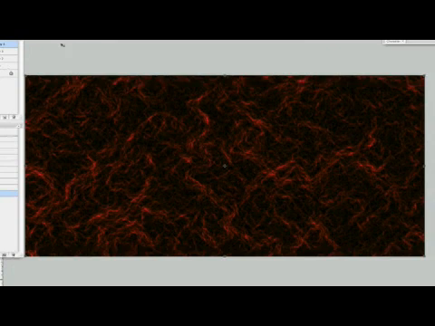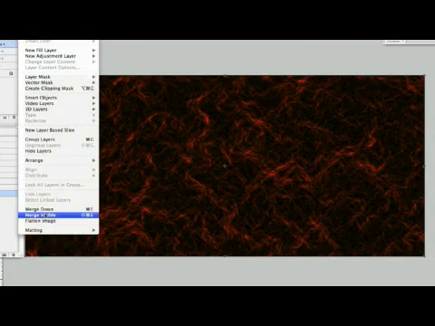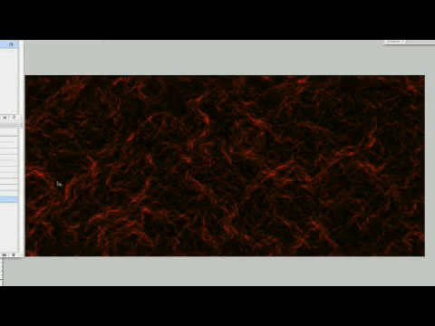I like this. So what I'm going to do is I'm just going to go ahead and hit image, or let's go to layers, and let's just go ahead and flatten the image. Bring them all into one, like so.